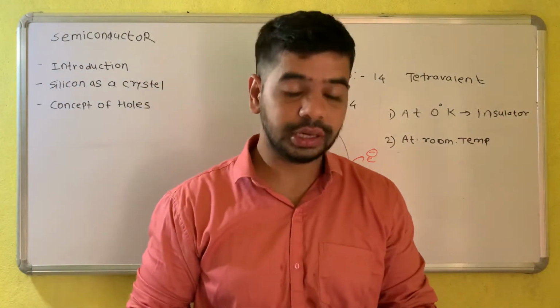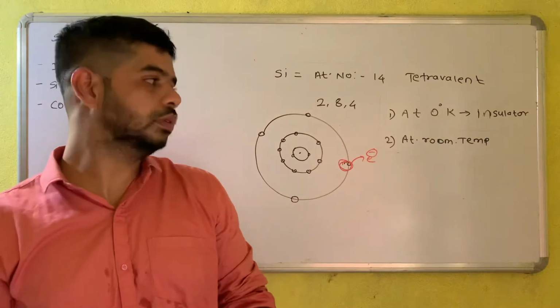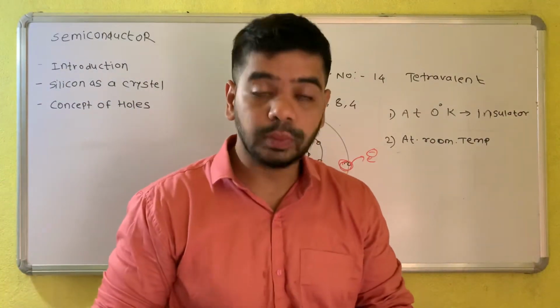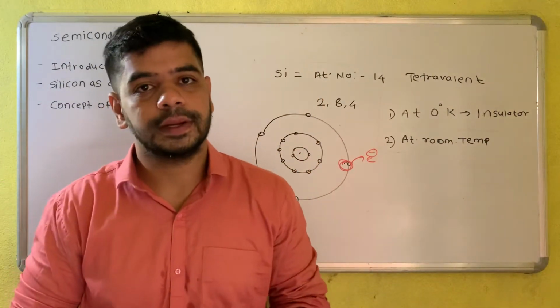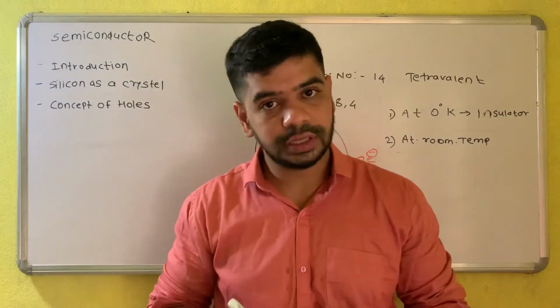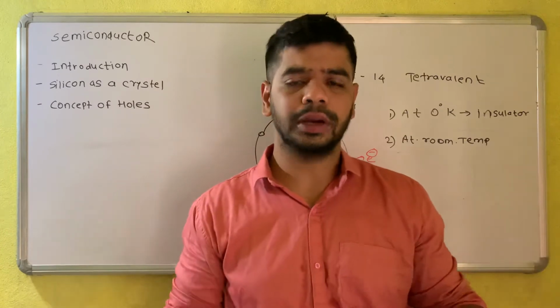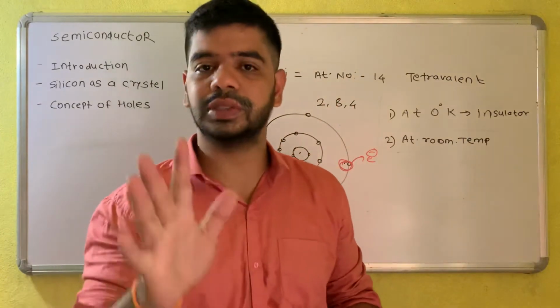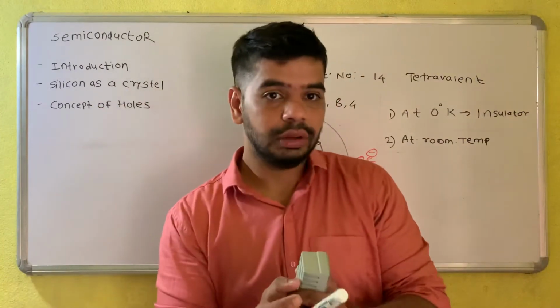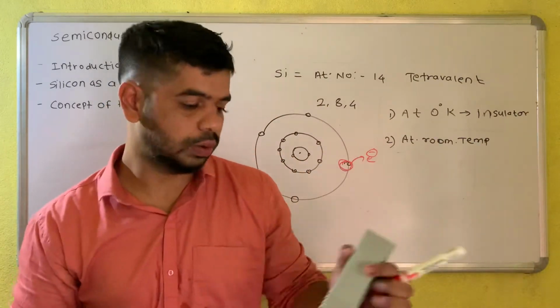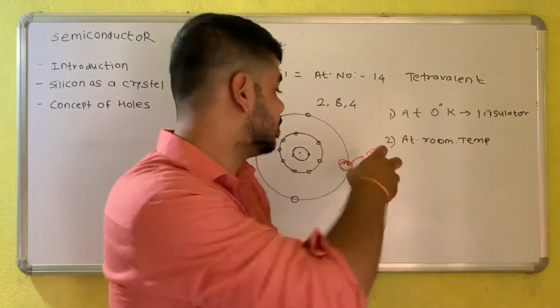So this vacant place, which has nothing in it, is called a hole. Is it getting to you? Holes. So what do we mean by holes? A hole is an imaginary positive charge, because an electron has a negative charge and a hole has a positive charge. That's why they recombine.